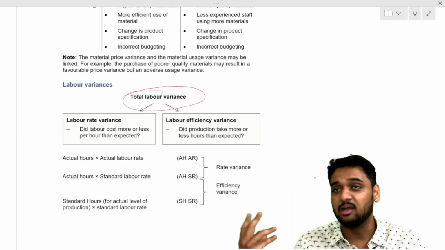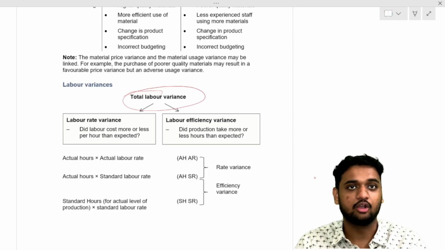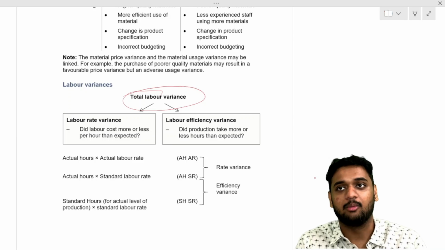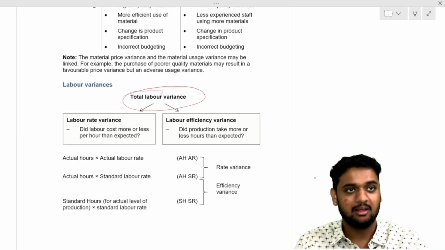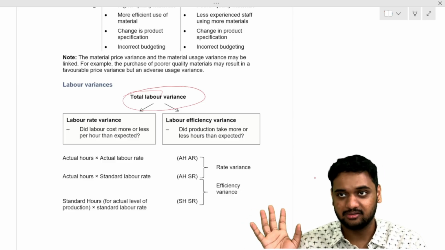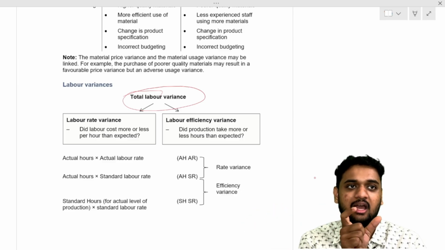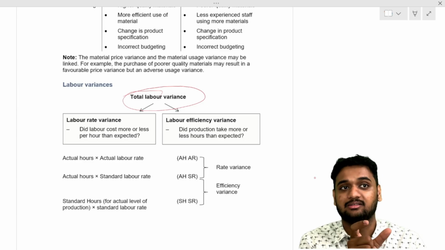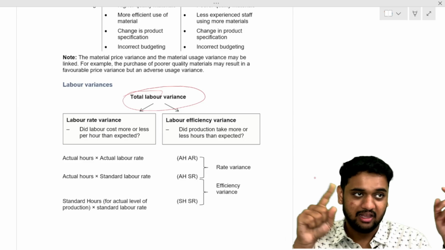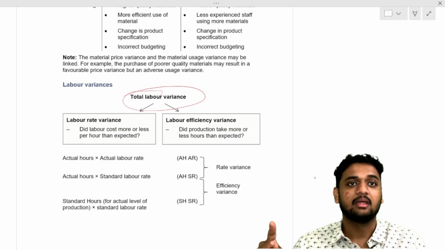So we call them in terms of rate, not price. Understood? So now tell me the formula. Standard rate minus actual rate into actual hours. What rate? Per hour. Standard rate per hour minus actual rate per hour into actual hours.